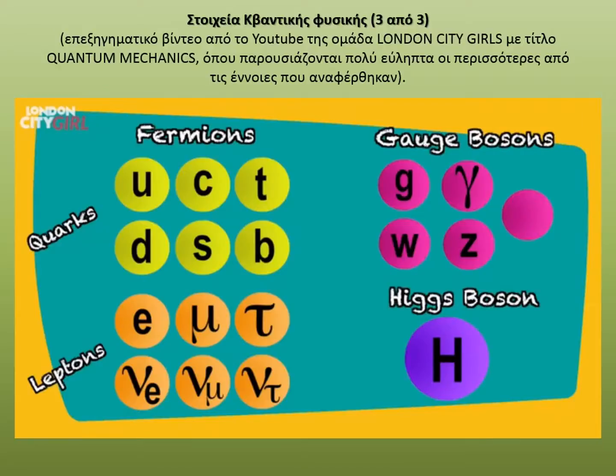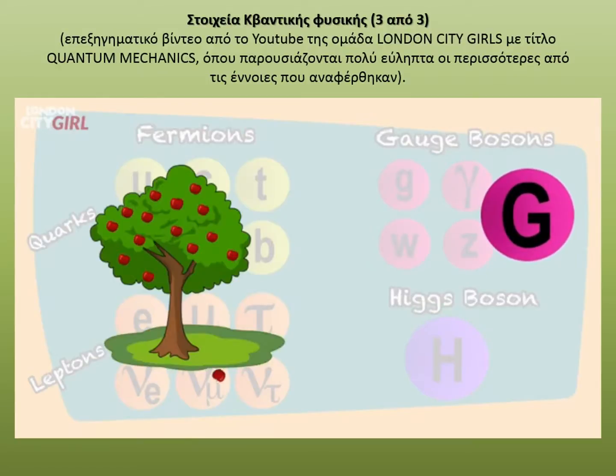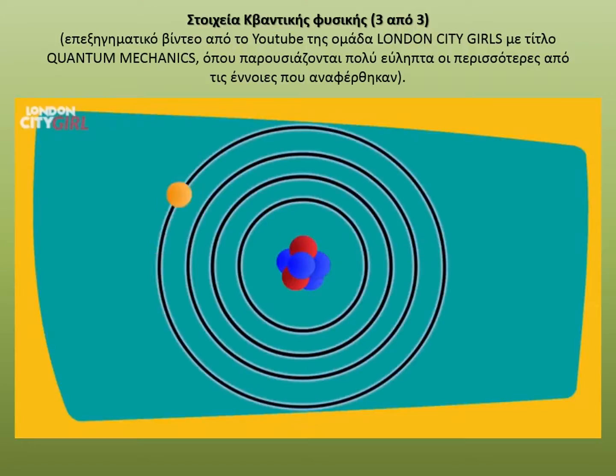And the final boson we turn our attention to is the graviton, which is a hypothetical particle that mediates the gravitational force. Quantum leap. In the early 19th century, it was theorized that at the subatomic level, energy can only